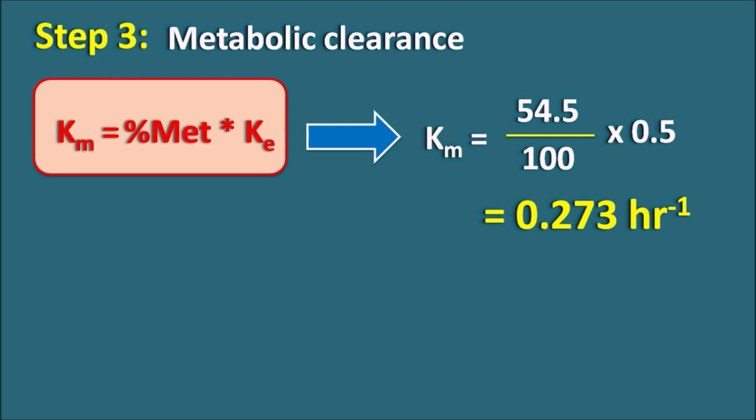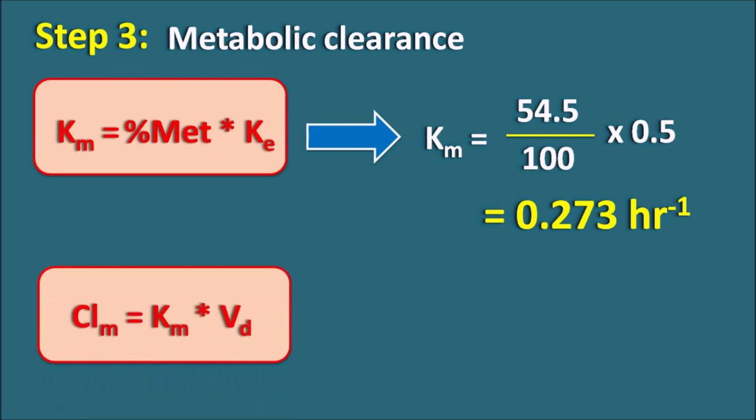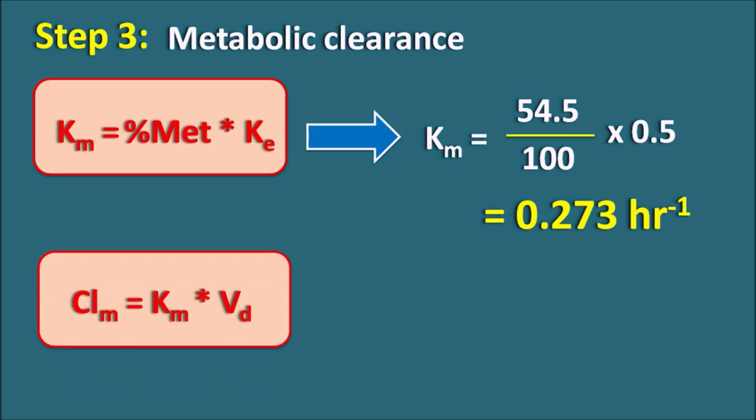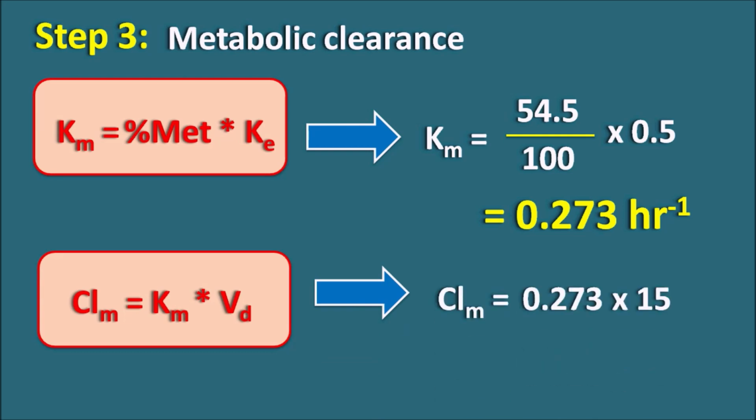Then what we require is the metabolic clearance. So metabolic clearance CLM is equal to Km into VD. Now substituting in this equation, the metabolic clearance CLM is equal to 0.273 into 15, which on solving will give 4.09 liter per hour. So now the metabolic clearance is equal to 4.09 liter per hour. This value can be added with the renal clearance such that we will get the total systemic clearance.